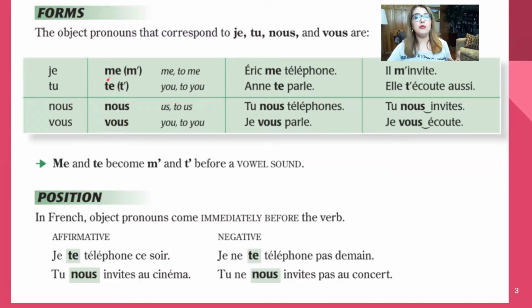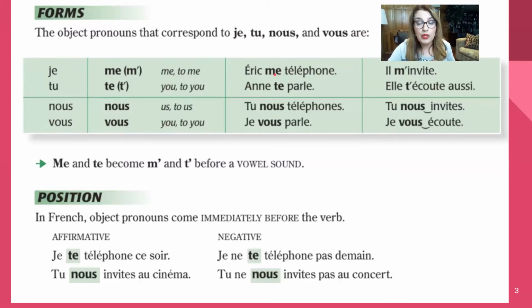And what do the object pronouns mean? Me means me or to me. Te means you or to you. In a sentence like this, Eric me téléphone. Eric is the subject. Téléphone is the verb. Eric does the action. He does the verb, right? Does the action. Eric téléphone. But he calls who? He calls me.